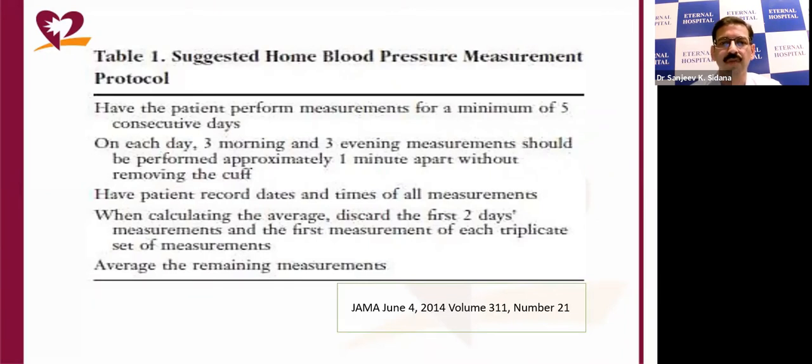Have the patient perform measurements for a minimum of 5 consecutive days. On each day, 3 morning and 3 evening measurements should be done approximately 1 minute apart without removing the cuff. Have the patient record the date and time of all the measurements. While calculating, we should discard the readings of the first 2 days and the first reading of every event, and then the remaining readings are averaged to calculate the average blood pressure.